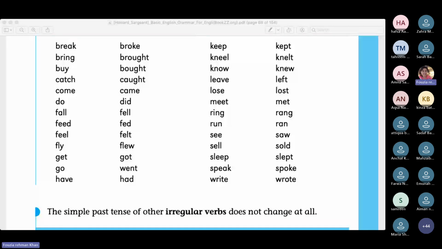And when you are done, please raise your hands. 5 sentences, very, very quickly. Okay, Sarah has just done your homework in the chat box. If you have any difficulty, you can check this. Plate cooked, bought, sold. Okay, fine. Sarah's typing is also very fast. She listened to the music. I walked to the park. Okay. Amna is typing.